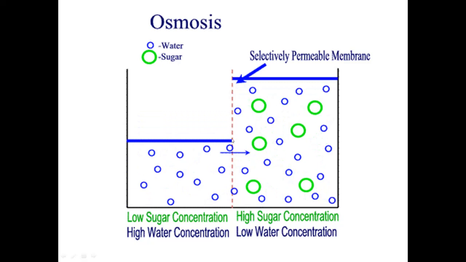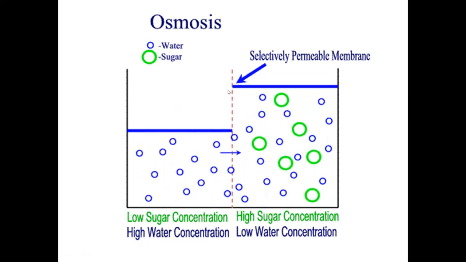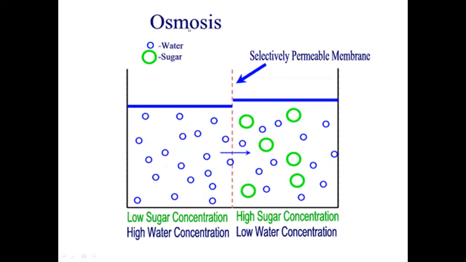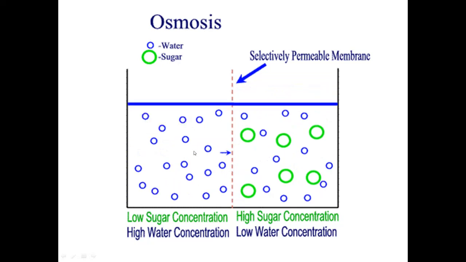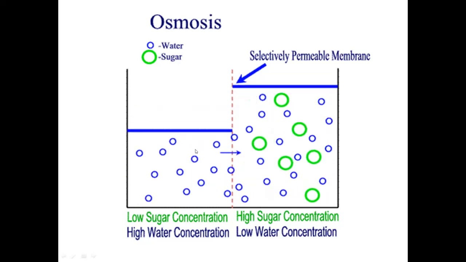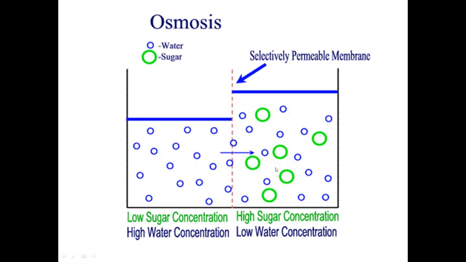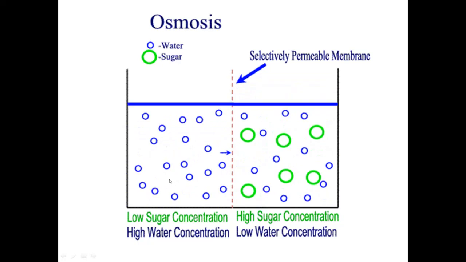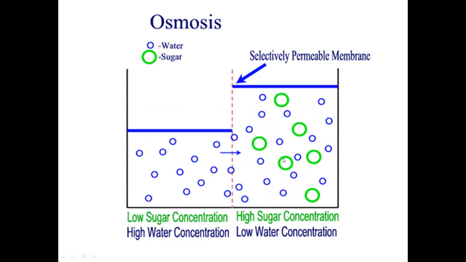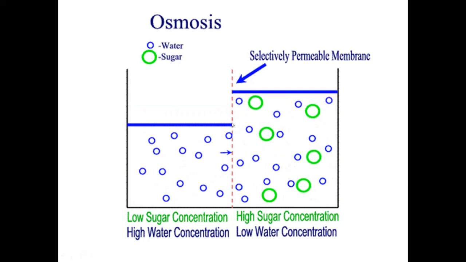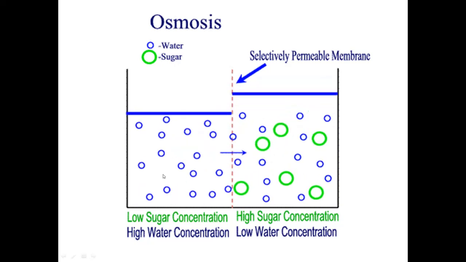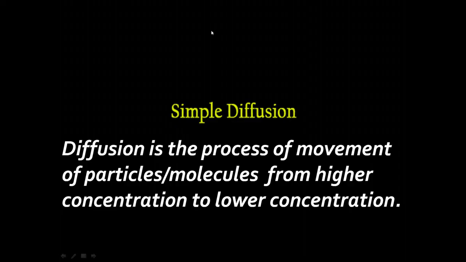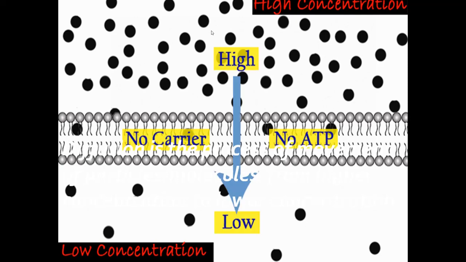So our cell membrane also acts like this selectively permeable membrane. This process is called osmosis. Even in our cells, the gases and molecules move in and out by this process called osmosis. Water goes from high concentration to low concentration through a selectively permeable membrane. Such a process is termed osmosis. Then there is one more process that is called diffusion.